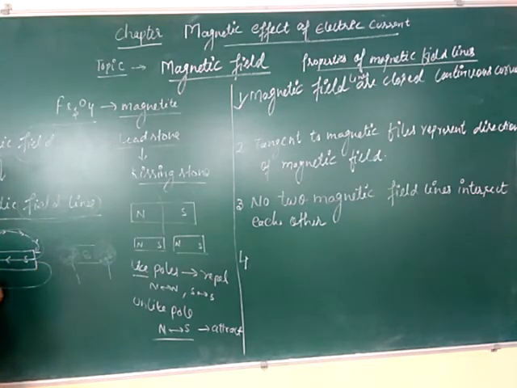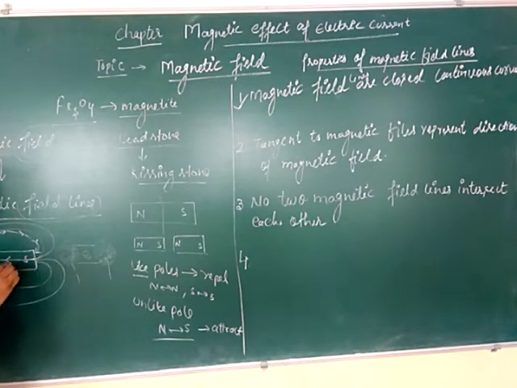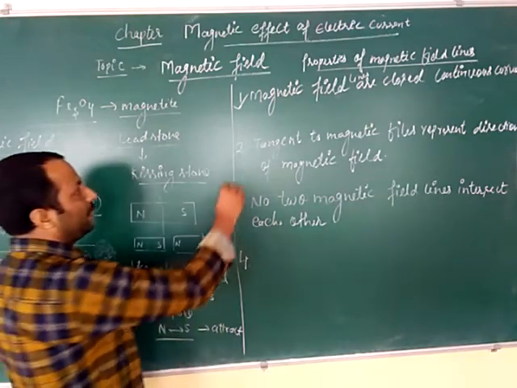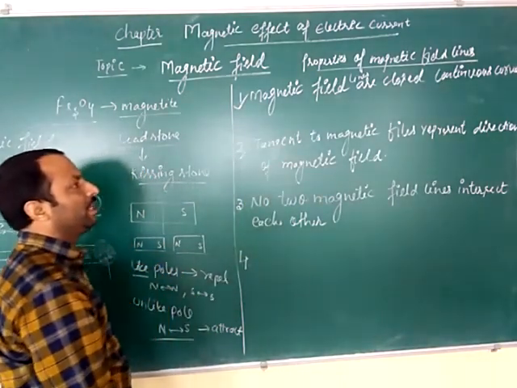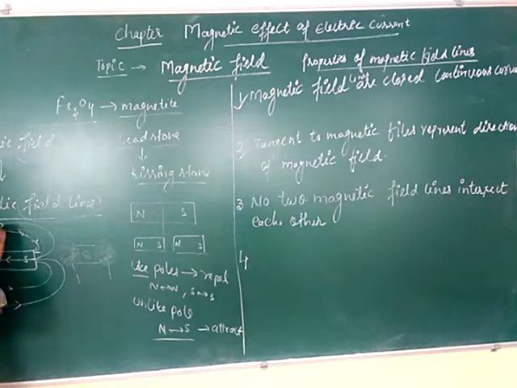In the NCERT book there is one diagram. Okay, draw the magnetic field lines around a magnet. You have to draw very carefully. You have to draw these lines also, that magnetic field lines are coming out from the north and entering into the south pole. Okay. Second, tangent to the magnetic field lines represents the direction of the magnetic field. So if you draw a tangent, it will represent the direction of the magnetic field.